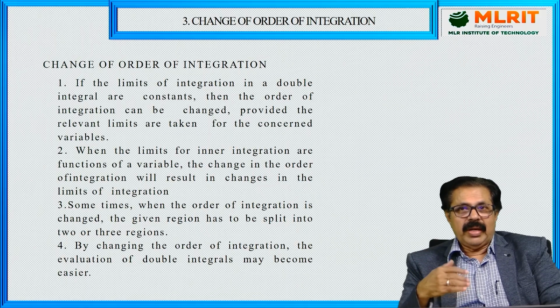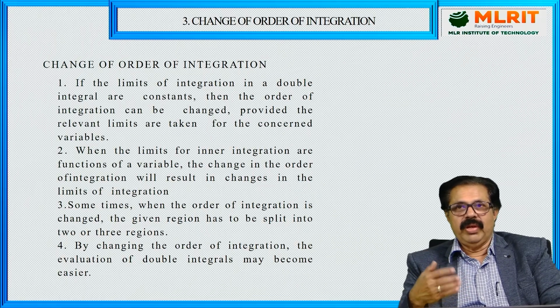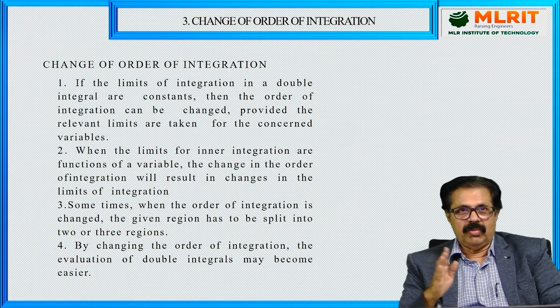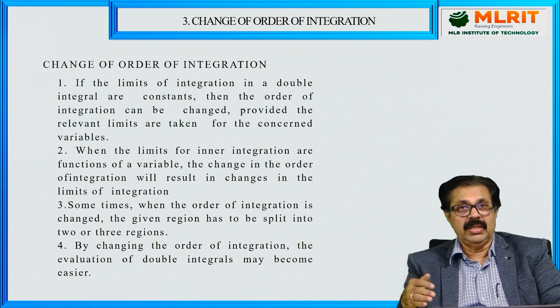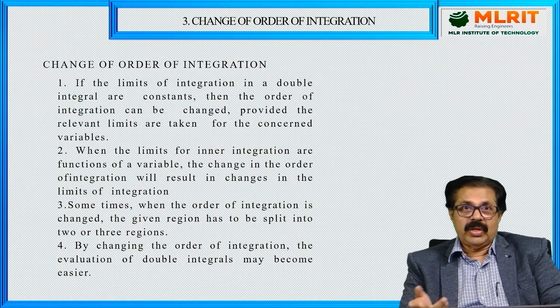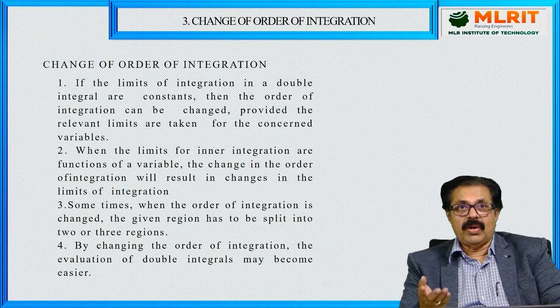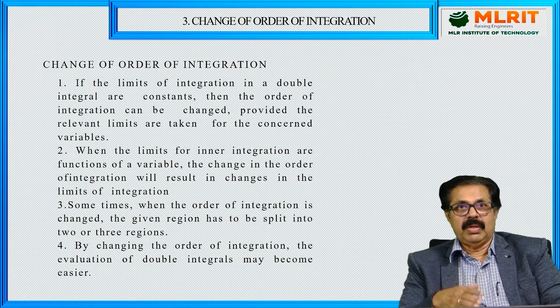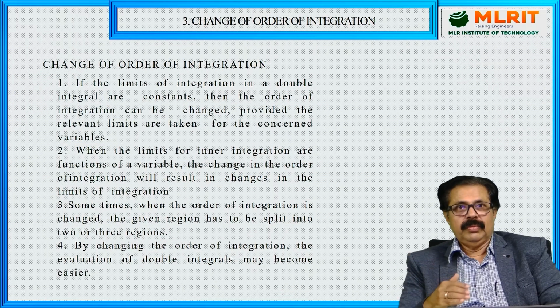Now, second point. When the limits for inner integration are functions of a variable. We have discussed in part 1 that there are two types of limits. The first is where all of them are constants. The second is variable limits, where the inside limits are functions of x or functions of y. Then just like that you cannot change the order. The change of order of integration will result in changes in the limits of integration. So remember this: when all four limits are constant, you can change the order without any problem. But if the inner limits are variables, then you cannot change just like that, and there is a procedure for that.